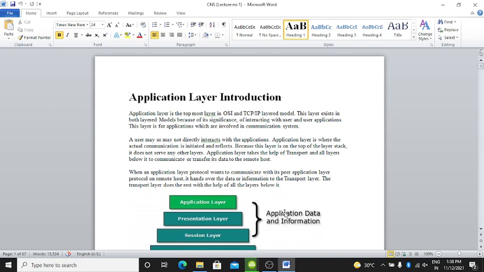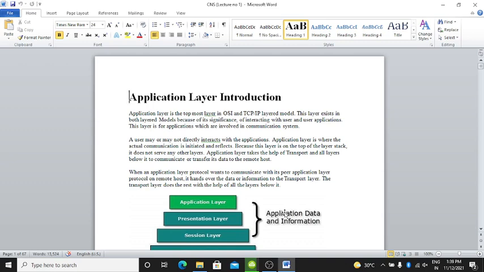Application layer introduction. Application layer is the topmost layer in OSI and TCP/IP layered model. This layer exists in both layered models because of its significance of interacting with user and user applications. This layer is for applications which are involved in communication system.